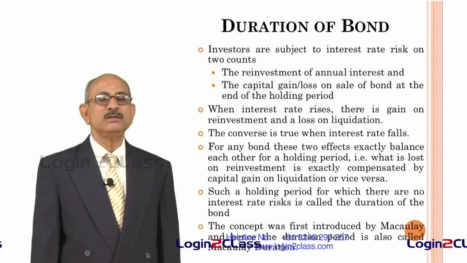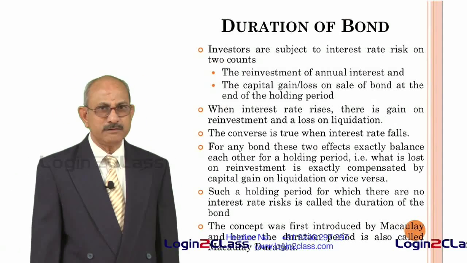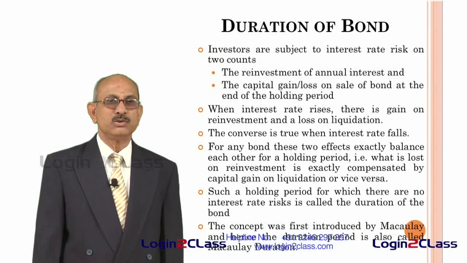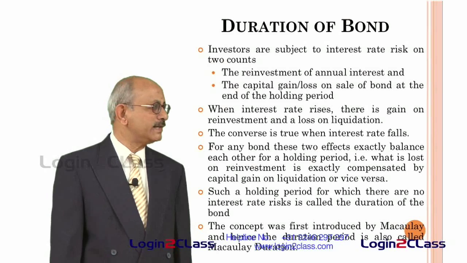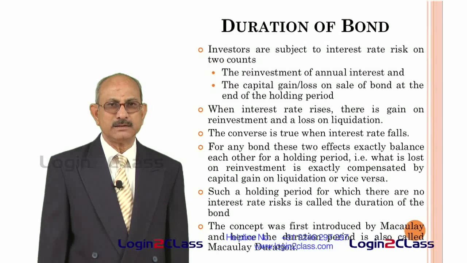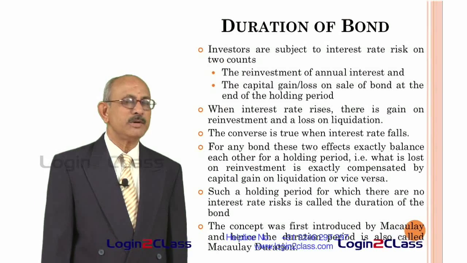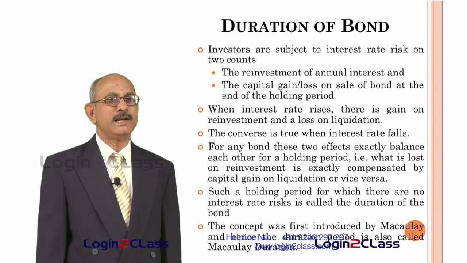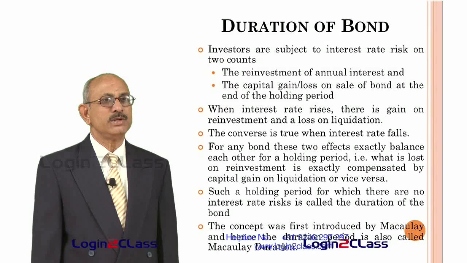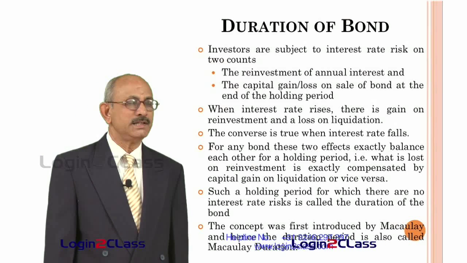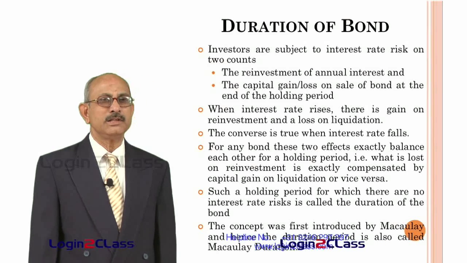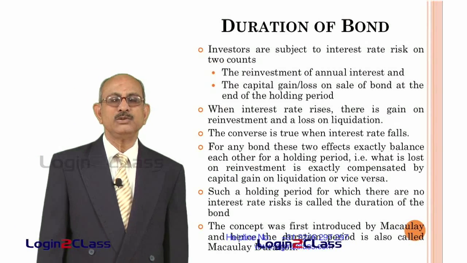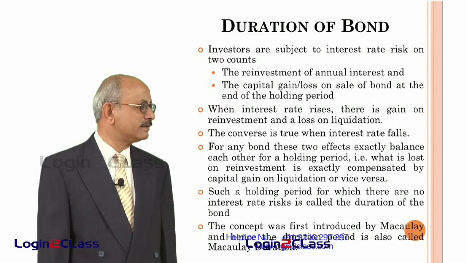So, if you do not want to take any risk in the investment of bonds, you should know the duration of that particular bond, so that you can buy the bond and hold it exactly for that duration. Let us say there is a bond of maturity of 10 years and you are buying it after 3 years, and if you calculate and find out that the duration of the bond from today is exactly 4 years, that means you buy the bond today and hold it exactly for 4 years, in which case you are reducing your interest rate risk to 0.